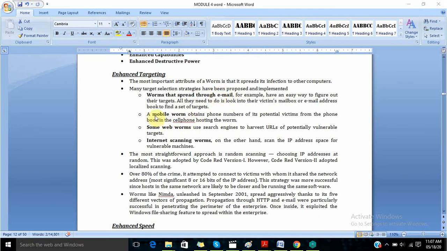One more is the mobile worm. It obtains the phone numbers of the victims from the phone book in the cell phone hosting the worm. Hosting the worm means the cell phone which has the worm. It will collect the phone numbers, and using those phone numbers it will infect the respective numbers.